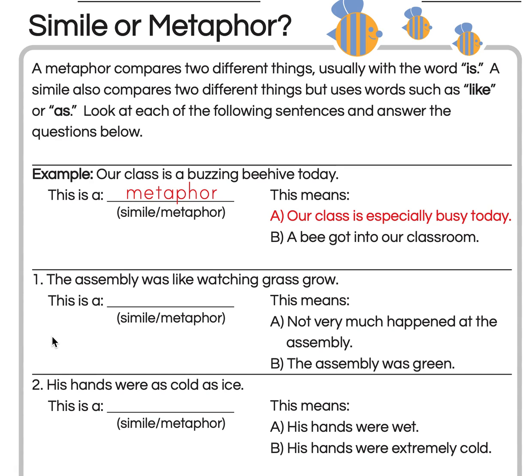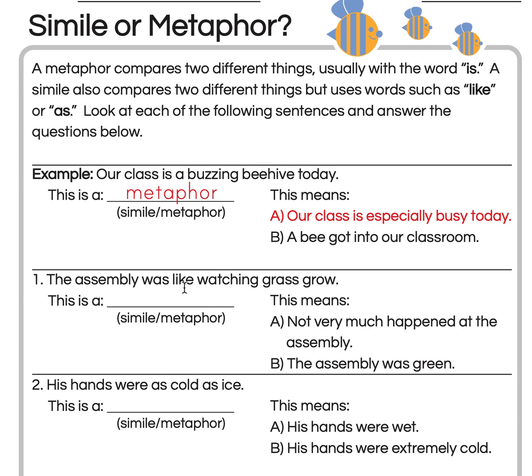Number 1, let's try this one together. When I read, I want you to look for the key words. Does it have is, like, or as? And is it comparing two things? It says, "The assembly was like watching grass grow." This is a simile or metaphor. Let's figure that part out first. See if you can find the key word.